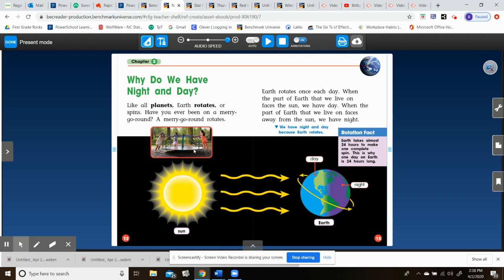Here's the sun and the merry-go-round. Here's the sun. Here's day, and here is night. Rotation fact. Earth takes almost 24 hours to make one complete spin. This is why one day on Earth is 24 hours long.